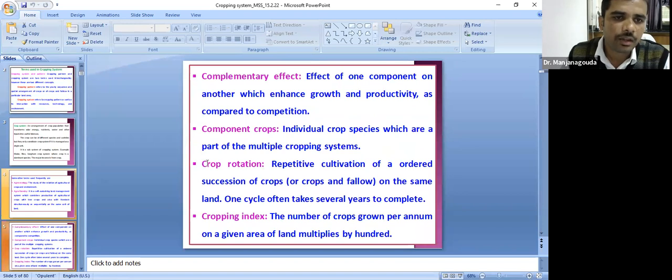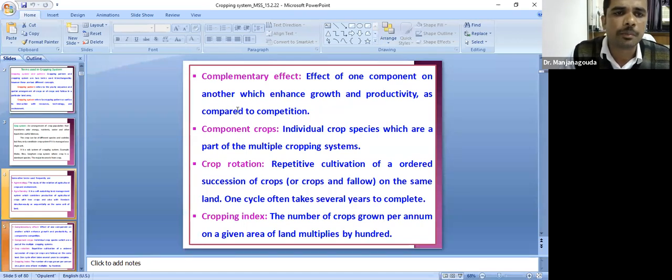And some other terminologies, these are very, very important terminologies from an examination point of view also. The complementary effect, what do you mean by this complementary effect? Complementary effect means one enterprise will help in the improvement of the yield or anything else of the other species. That is the effect of one component on the other, which helps to enhance the growth and productivity.